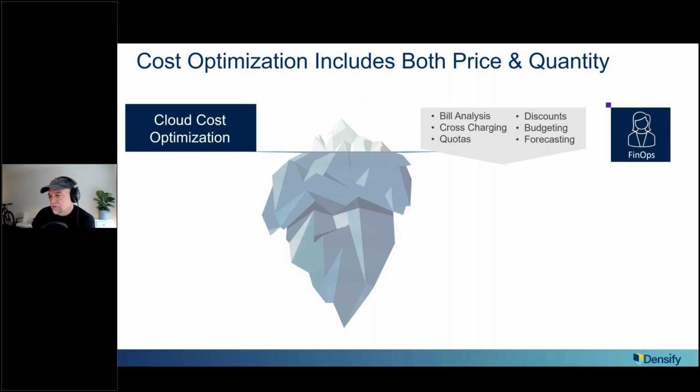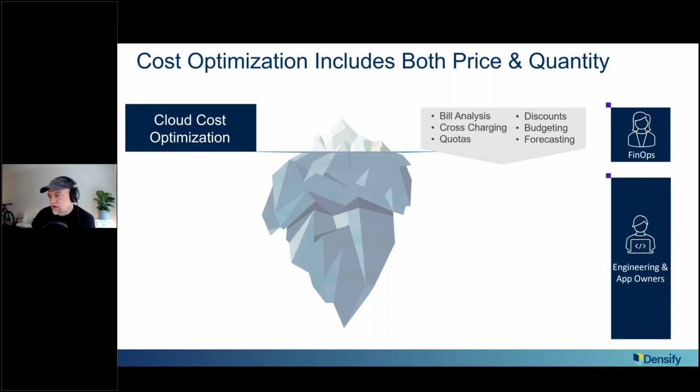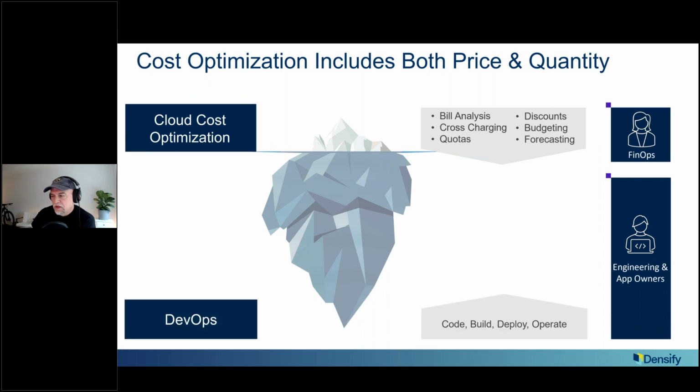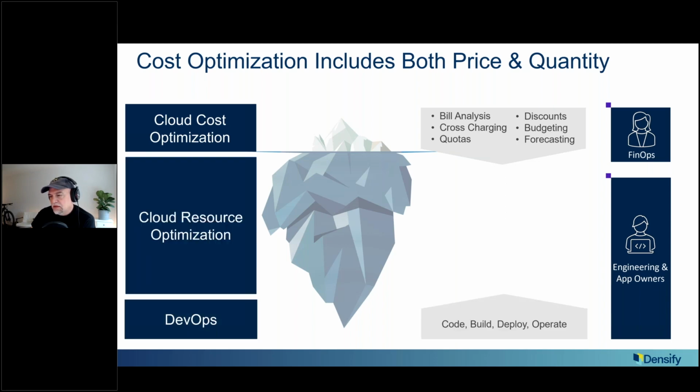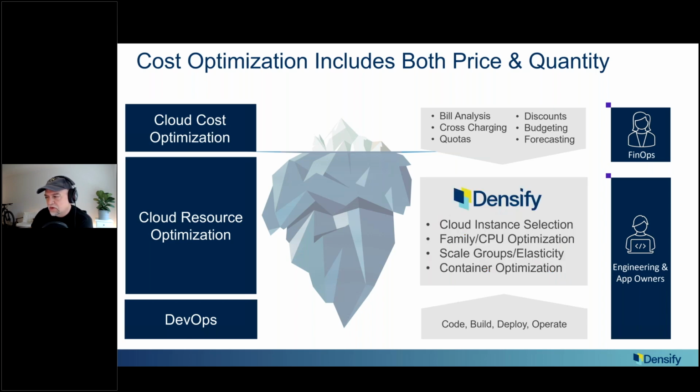This is a bit challenging to do because, with the emergence of the cost problem, there have been a lot of tools and a lot of focus on the bill, cross-charging, and quotas, some very fundamental ways of controlling costs or at least giving visibility. But when it comes to resources, it starts to get into the domain of the engineers and app owners, where they're deploying things, and optimizing what's deployed becomes the name of the game. That's a bit outside the financial realm. It's more in the technical realm, and that's where we see this big gap. Are the resources aligned with what the workloads are doing, both when you deploy and a month or a year later? That's what we focus on, and I'll talk a lot about cloud instance selection today.